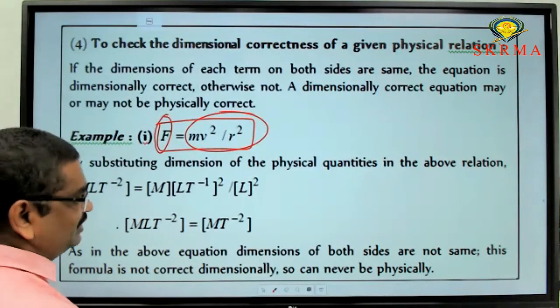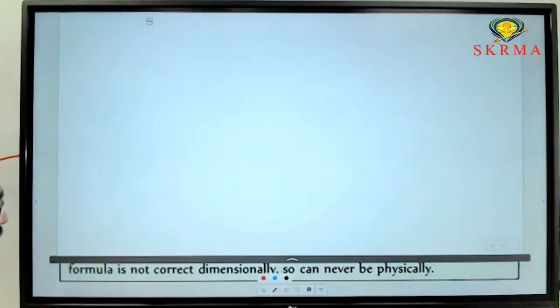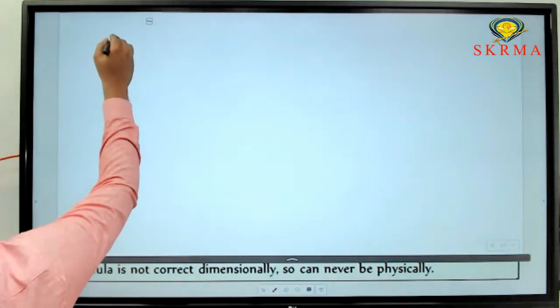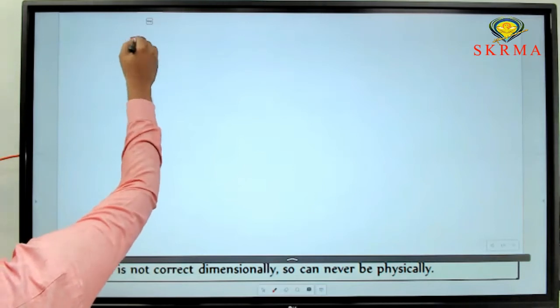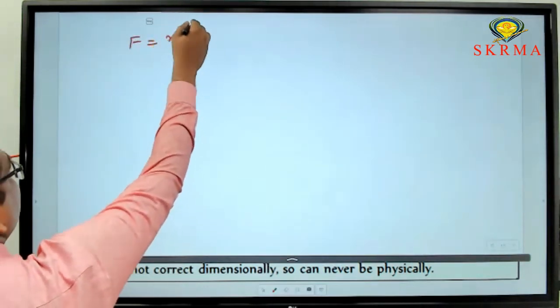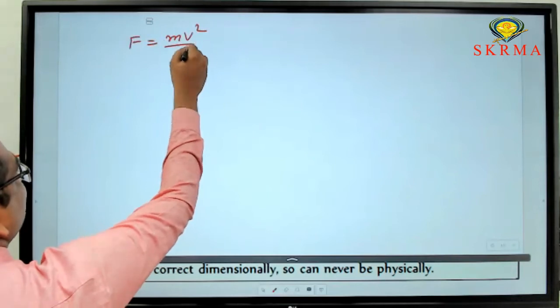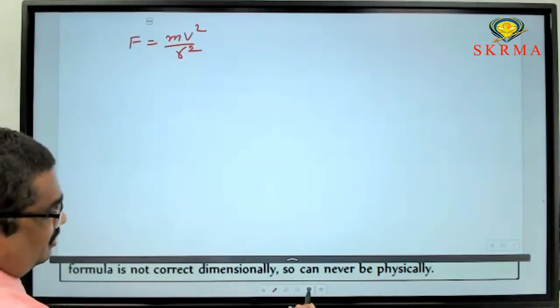So let me check that one. What is the given equation? F equal to mv square by r square is the given equation. Is it correct or not? Check it once.